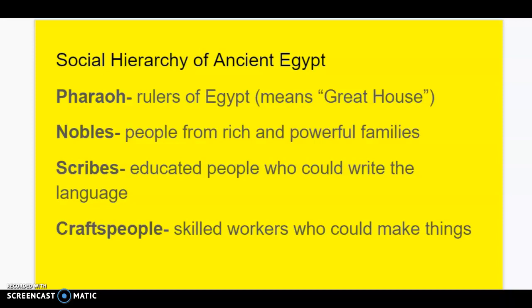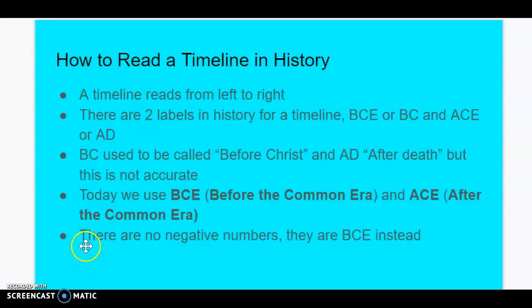So let's get into how to read a timeline in history. It's a lot different than math. For one thing, I'll start at the bottom here. There are no negative numbers. You didn't live in the year -21. Okay? A timeline reads from left to right. Left is always older, and on the right of a timeline is always more recent history.